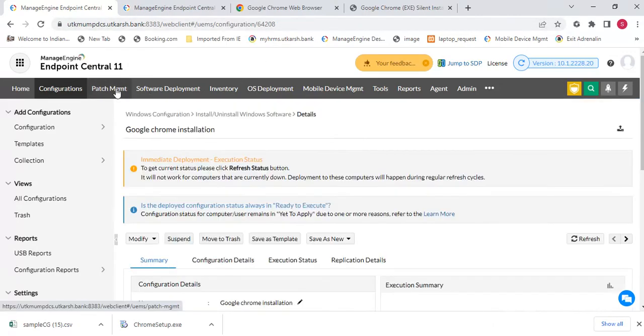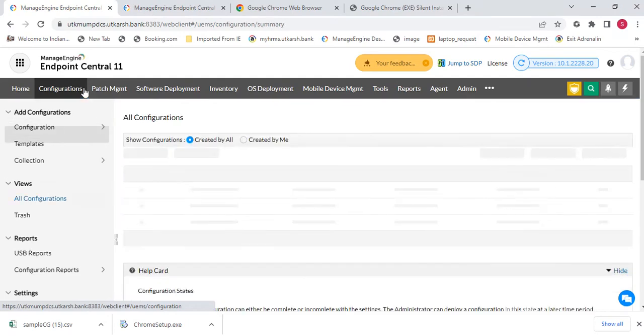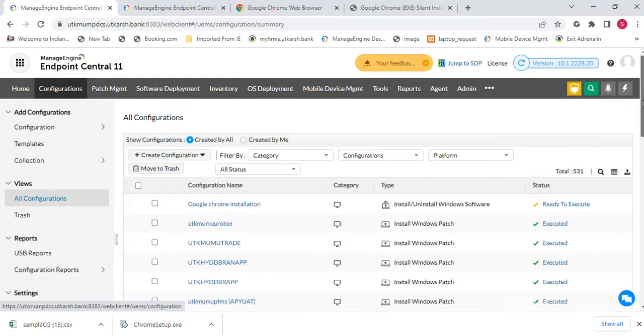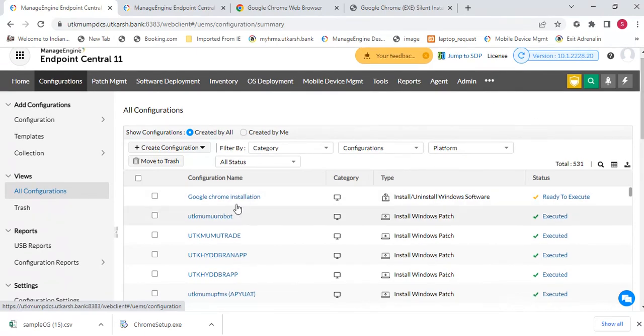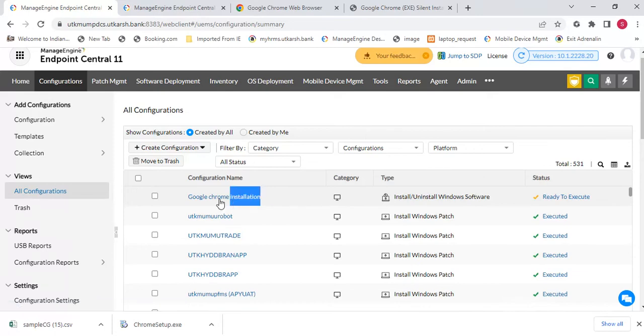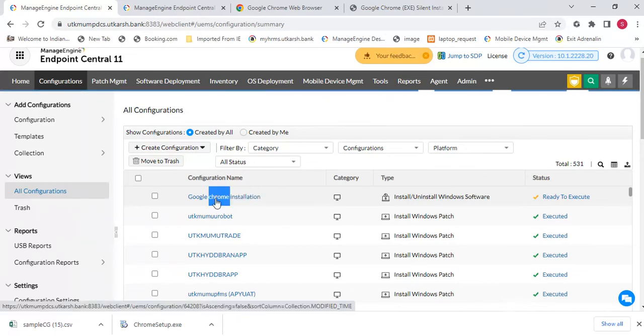So friends, you can see here the configuration. What is the status of your software deployment configuration? Right now you can see here Google Chrome installation. It is showing ready to execute. When you click here,